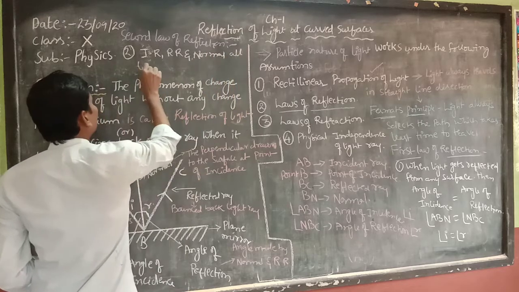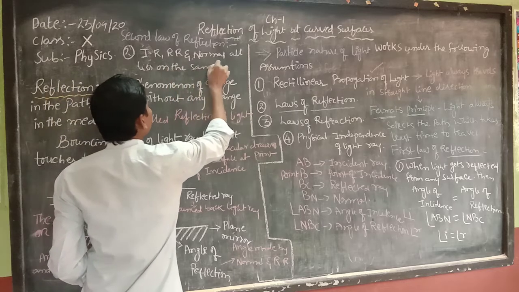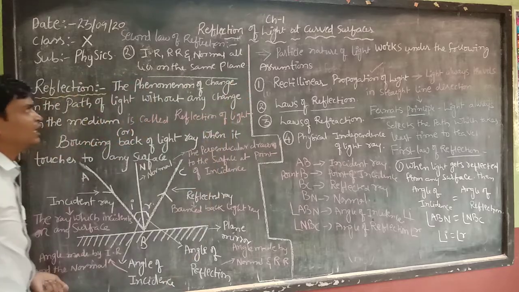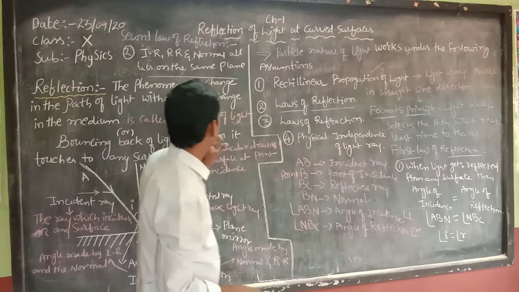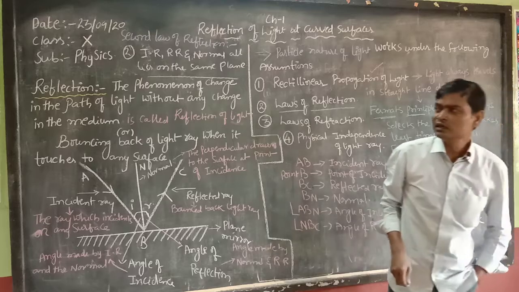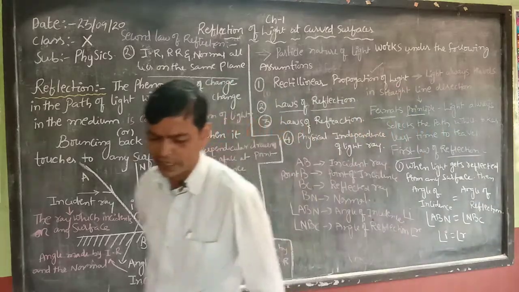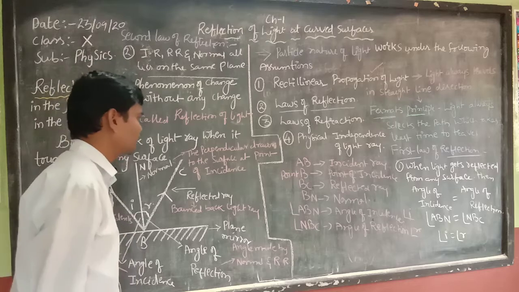all lie on the same plane. The second law of reflection states that the incident ray, reflected ray and the normal all lie on the same plane. This is the second law of reflection.